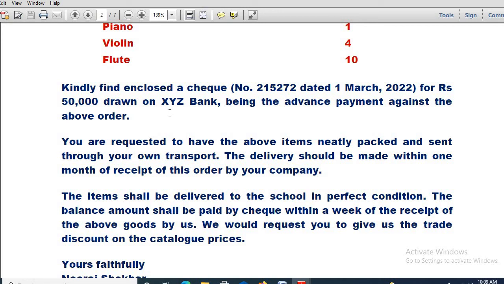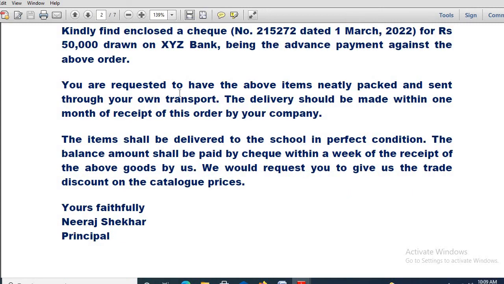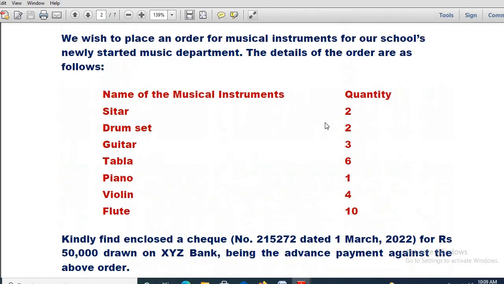Okay, that is, the cheque is related to which bank. It is XYZ bank. You can write it in this way. So you are requested to have the above items neatly packed and sent through your own transport. The delivery should be made within 1 month of receipt of this order by your company. So within 1 month you need all these things to be delivered to your school, and you are the principal.